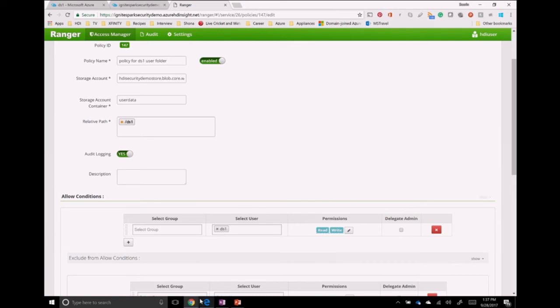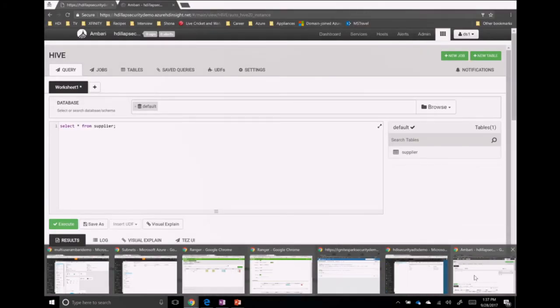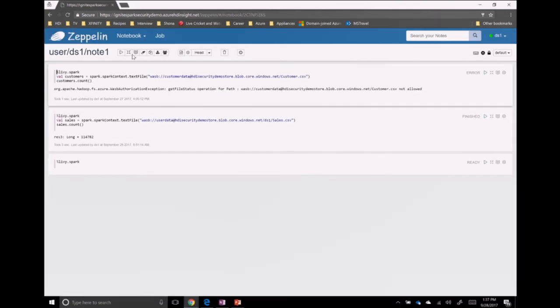So what does this really mean? When I go to the Ignite Spark demo cluster and I'm logged in on Zeppelin as DS1, I'm running a very simple Spark command, which is to read this CSV file and count the number of rows.